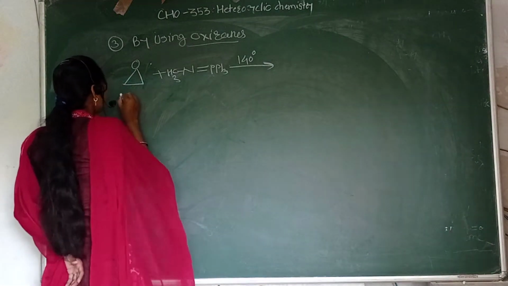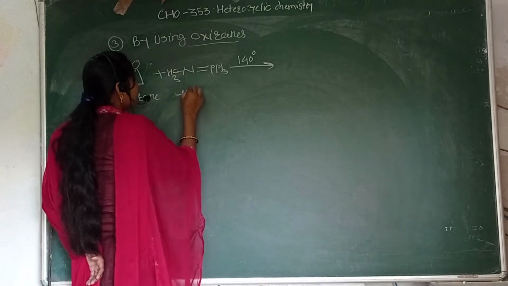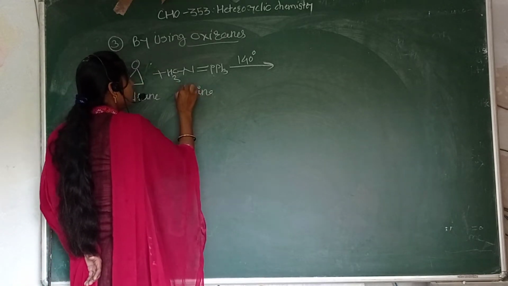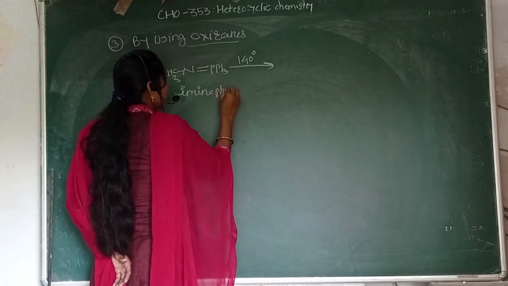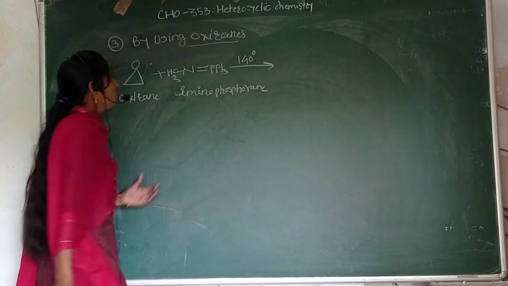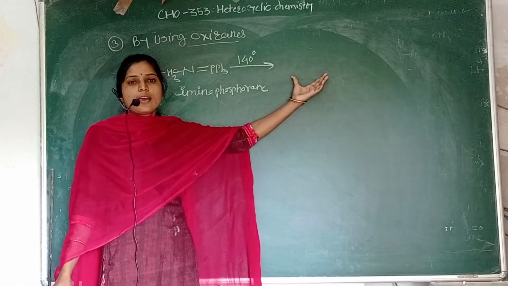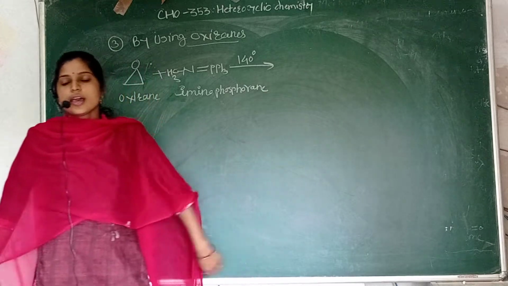So this is the oxirane and this is the iminophosphorane. These two reagents will react and form the aziridine derivative.